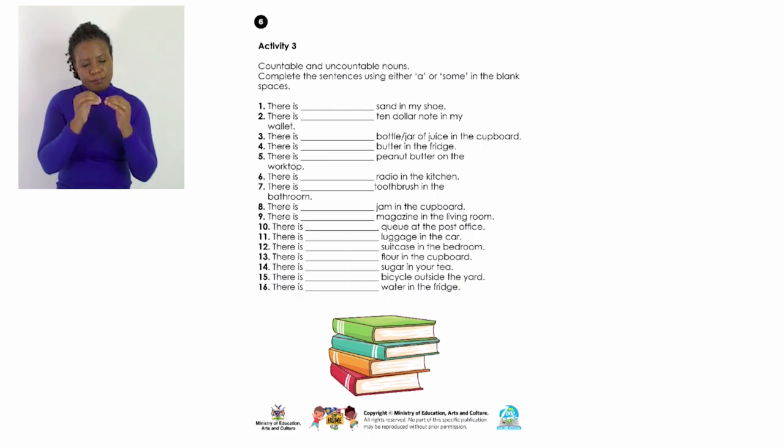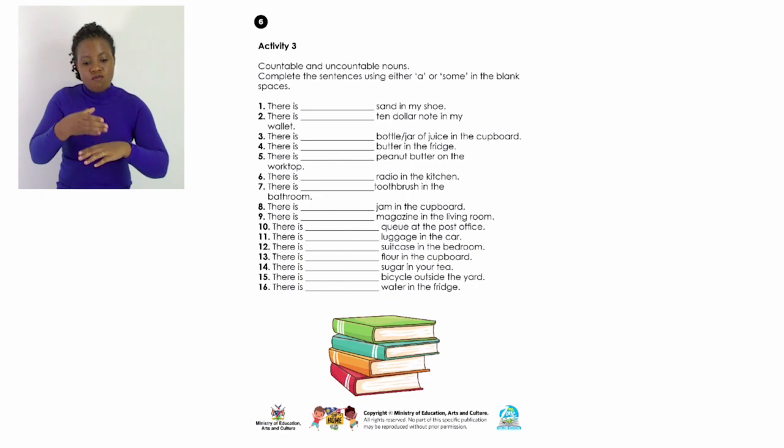Let us look at the next pair of sentences. The first one says, there is a bottle or jar of juice in the cupboard. A, which means it's a countable noun.